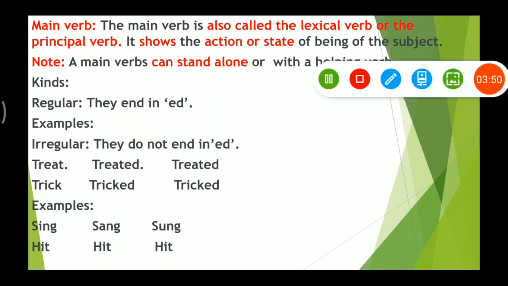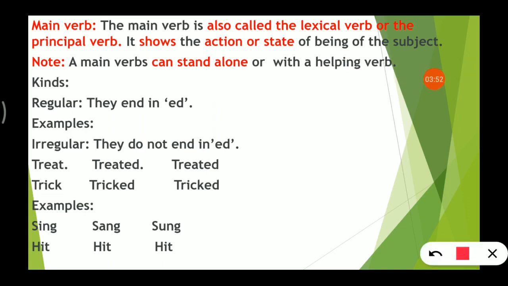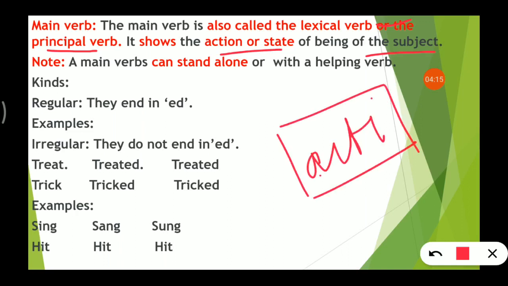Now if we talk about the main verb, the second part, the main verb is also called the lexical verb, and it is also known as the principal verb. It shows action or state of being of the subject. It shows action or state or occurrence, that I had told you earlier in the definition. And if we talk about its kinds, there are two types: one is regular and the other is irregular.